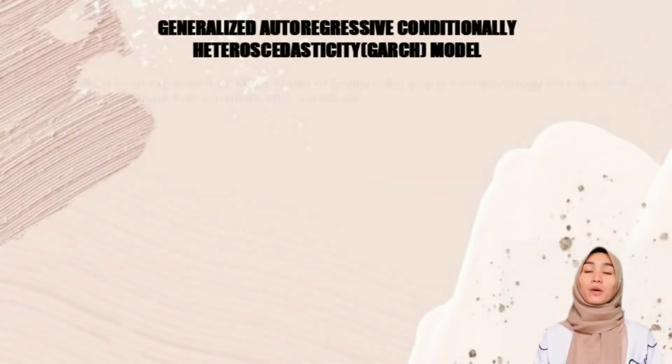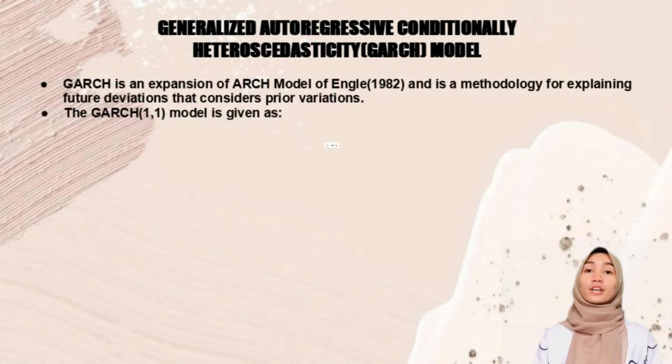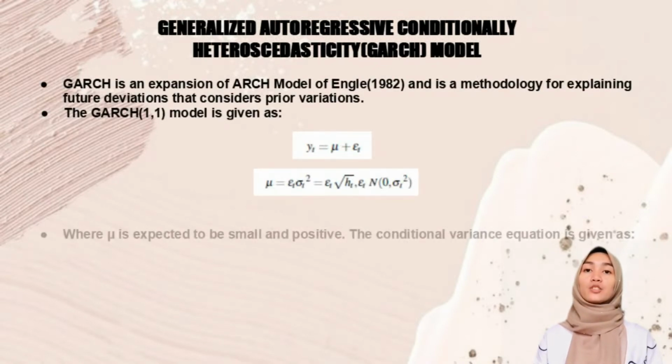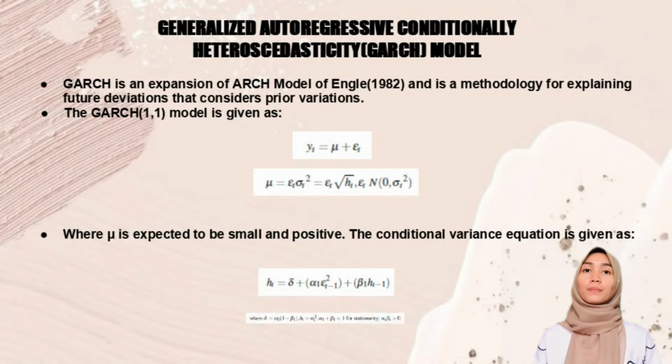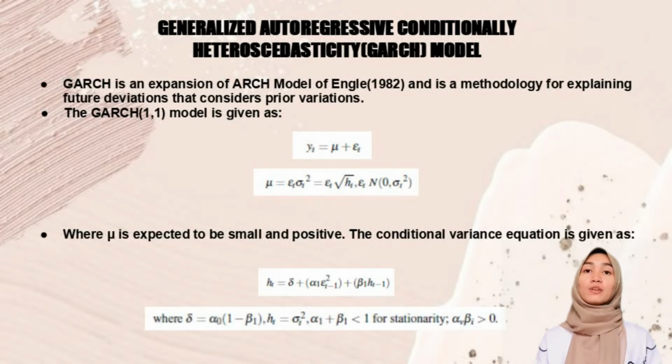So we move to the first model, which is the GARCH model. The GARCH model is an expansion of the ARCH model of Engle 1982 and is a methodology for explaining future deviations that considers prior variations.